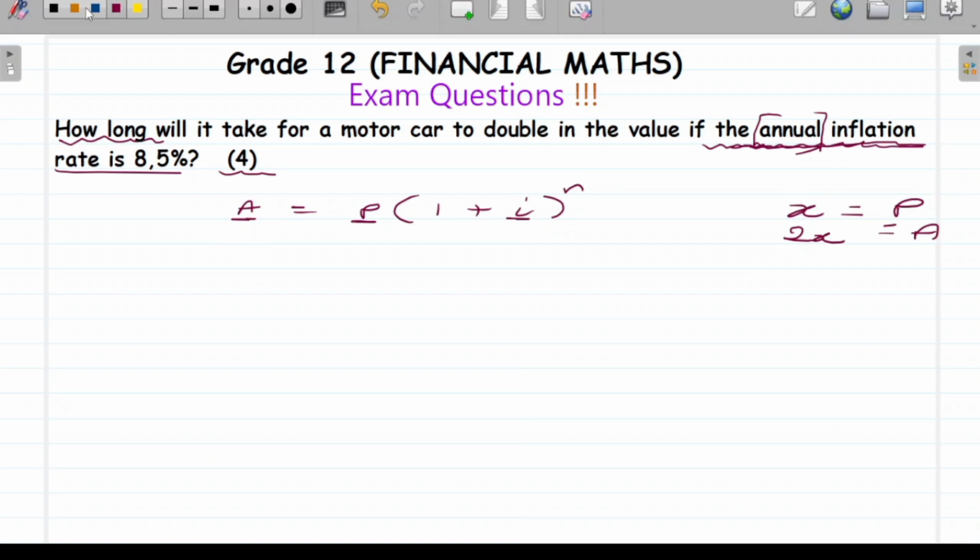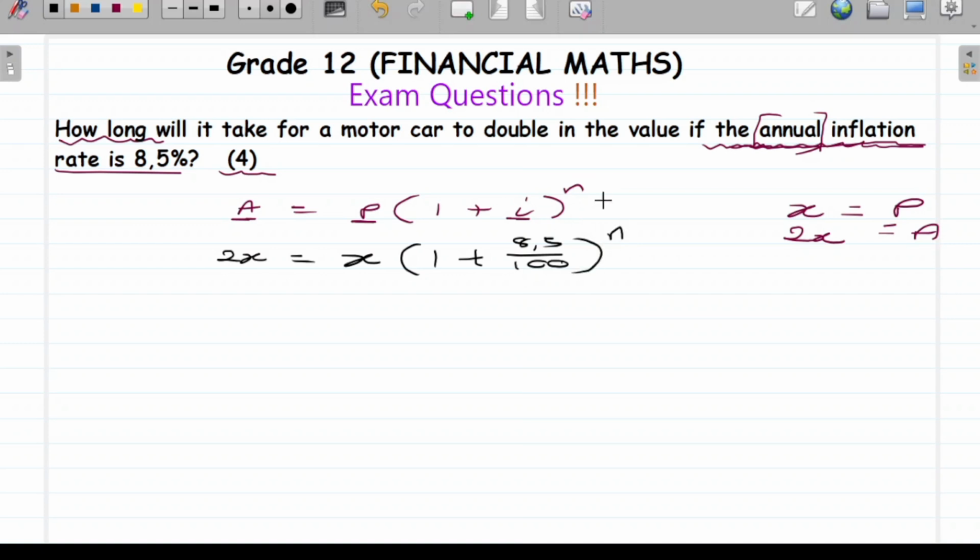So our A is going to be 2x because it is after, so 2x is equal to our initial, which will be P, times (1 plus 8.5 over 100). So that's 8.5%. We are not going to compound this by 12. Why? Because it's not compounded monthly, it's compounded annually. So you divide the i by 1. So it will be 8.5 divided by 100 divided by 1. But we're not going to do that because 1 will not make a difference.